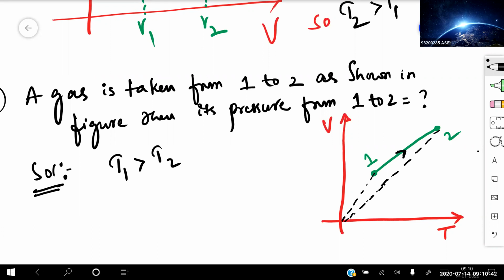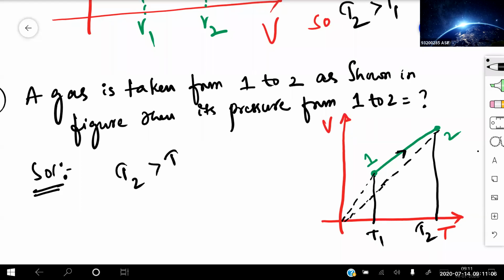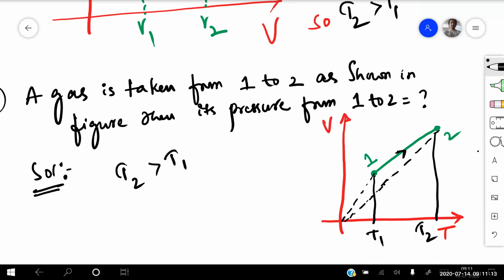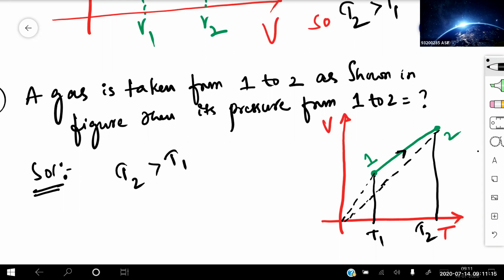See, at point 1, temperature is how much for me? T. We'll draw here, this is temperature T1. If I draw here, this is your temperature T2. Who is greater now? Sorry, T2 is greater than T1. Sorry. Temperature T2 is greater than T1. Is it true? Are you getting my point? Yes, sir. T2 is greater than T1 means what happens to the relation?